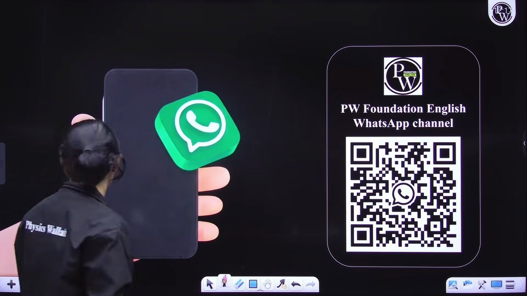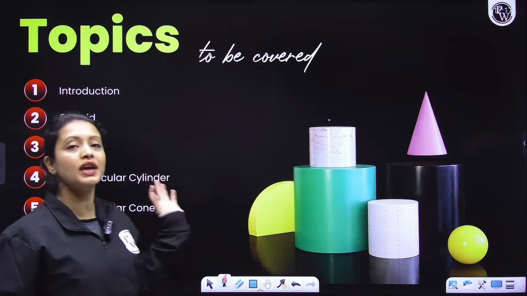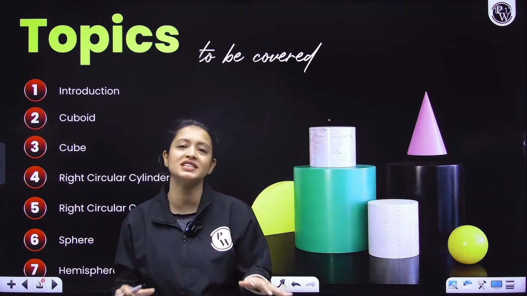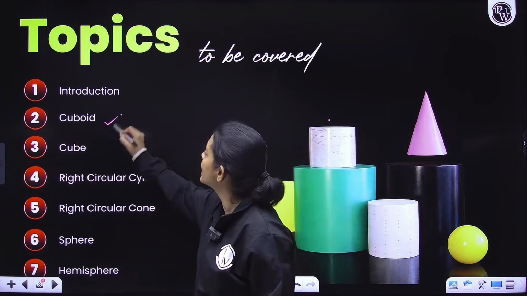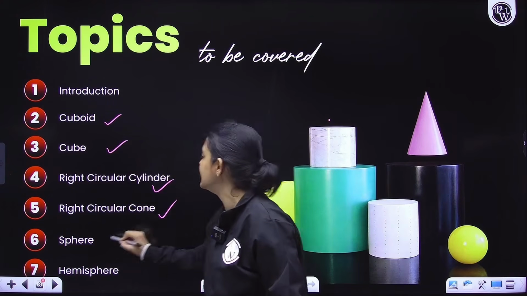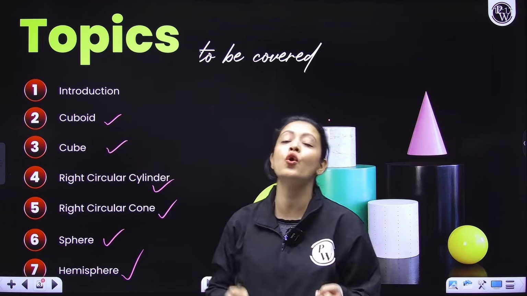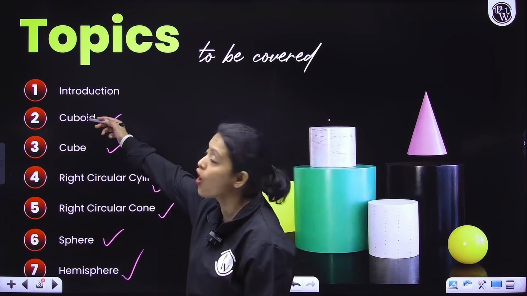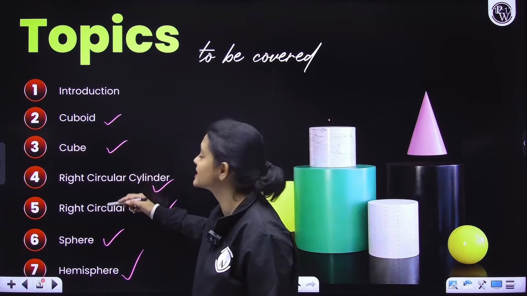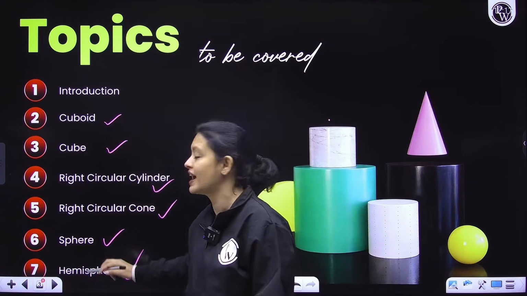So with that, what all we are going to cover today. So look, in surface area and volume, the main thing is knowing the formulas for these 3D figures, right? You should know the surface area, the curved surface area and the volume of all these: cuboid, cube, right circular cylinder, right circular cone, sphere and hemisphere.